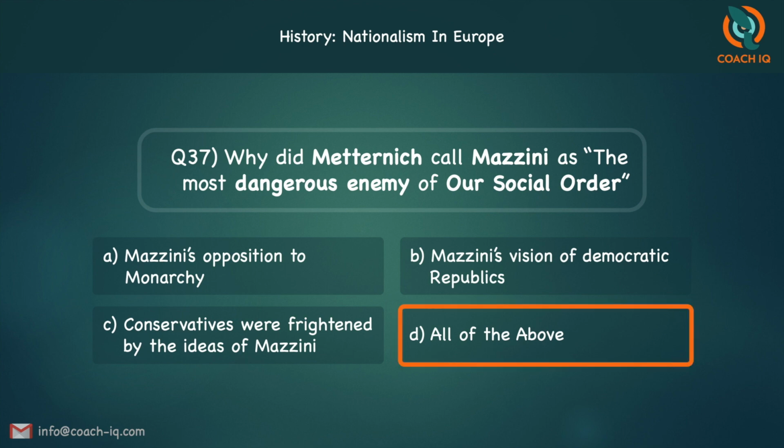It is all of the above. Because he opposed monarchy, because Mazzini had this vision of democratic republic, and the conservatives were truly frightened by all his ideas. That is why Metternich made this statement. So the answer is D, all of the above.